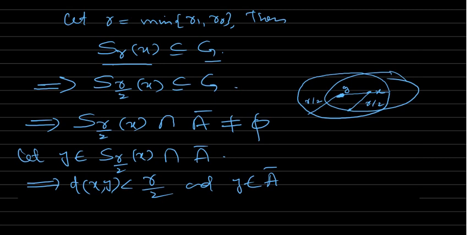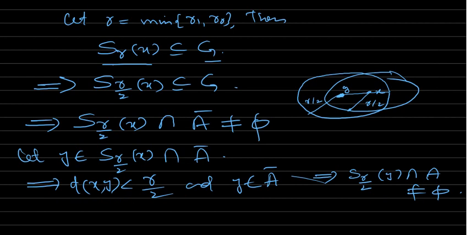So this distance is less than R by 2, and Y is in A closure. Does it mean that the sphere with radius R by 2 and center Y intersection A is non-empty? Y is in A closure, Y is not in A, but this X is in G. Okay, X is in G.